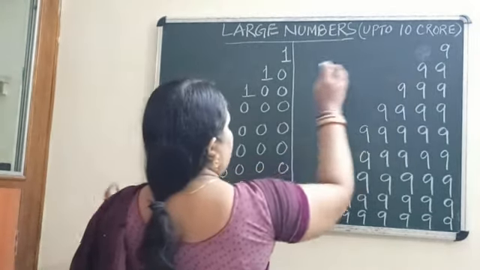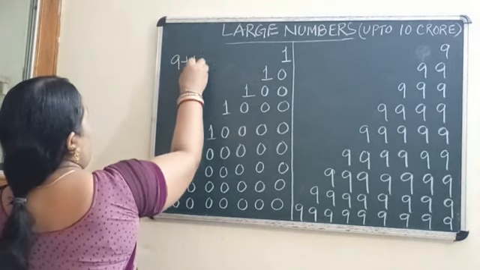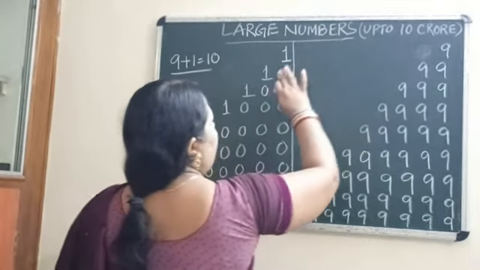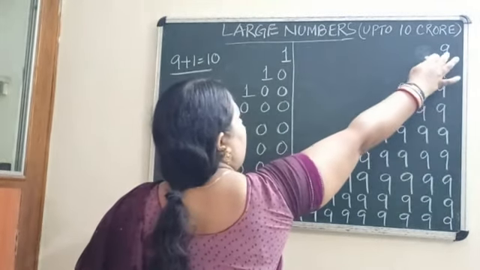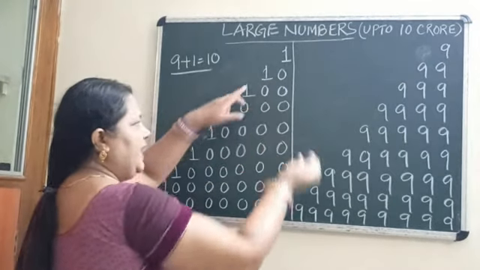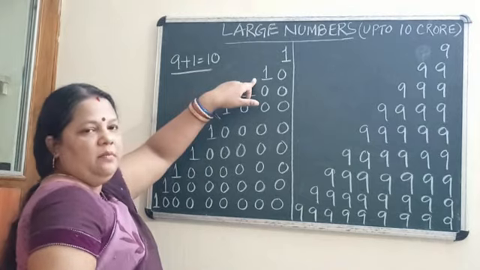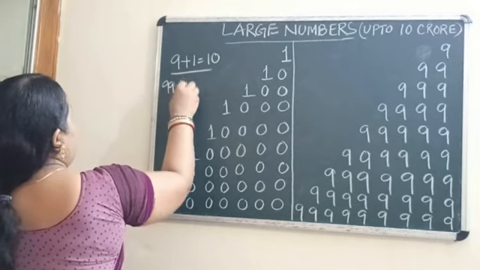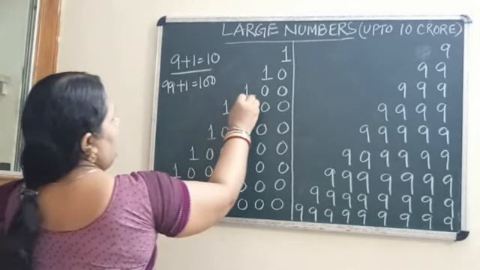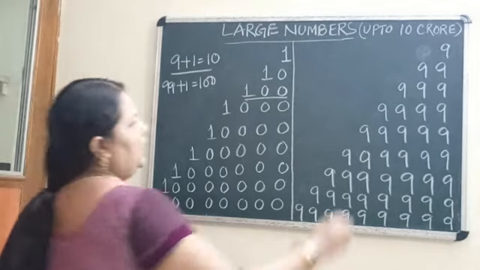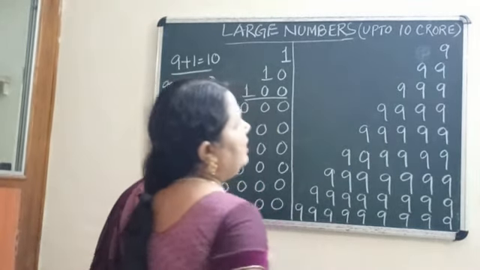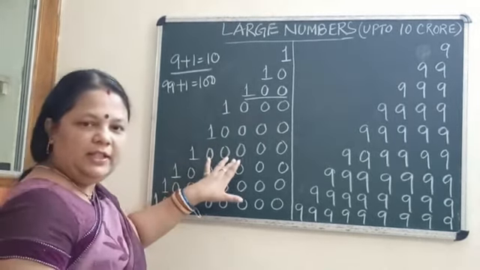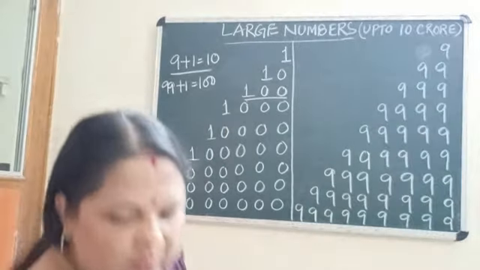One thing you see, this is just like magic. If we take 9 and add 1, how much are you getting? 10. That means after this we are getting this. So when you add 1 to the largest one, you are getting the next smallest number. Here 99 plus 1, how much are we getting? 100. So this is your smallest and this is your largest. We are going to discuss how we are writing this and how many places it contains.